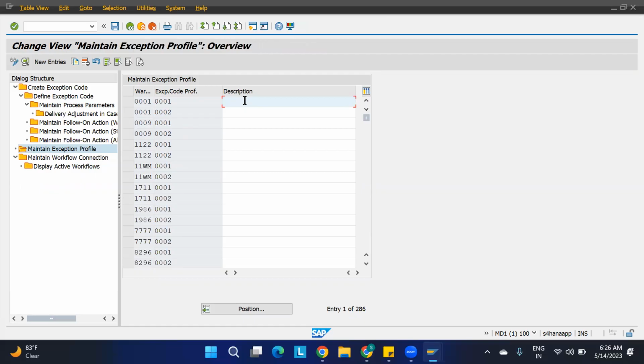If you want, you can create one exception profile, then you can assign it to the user, because in the warehouse so many users will be there, correct? So who can do the exception handling, that will be assigned. Or else some internal process is going on, and that internal process is given to some hundreds of employees.